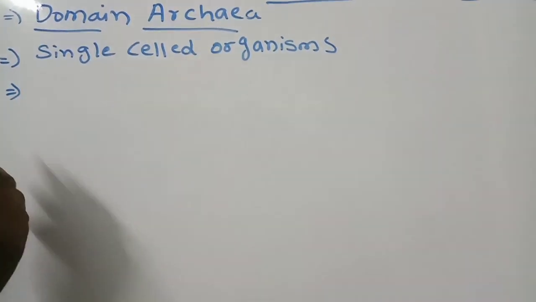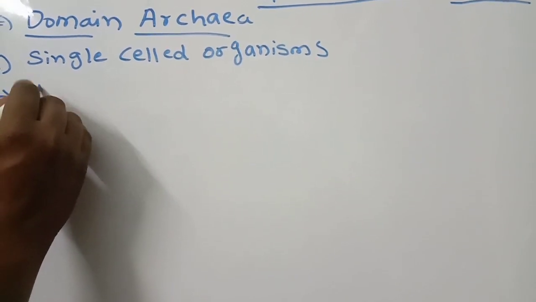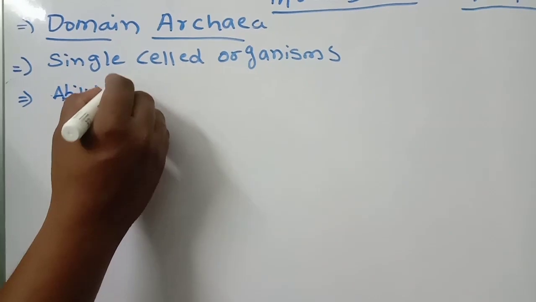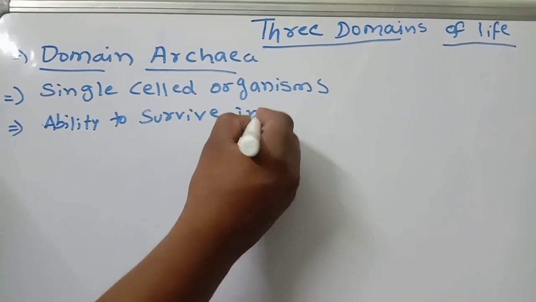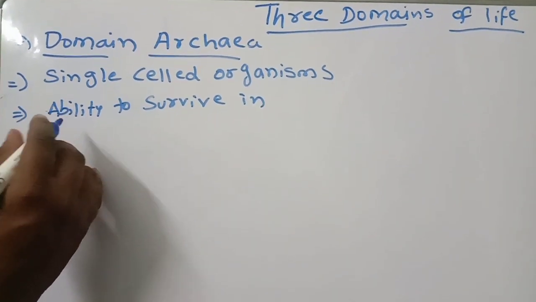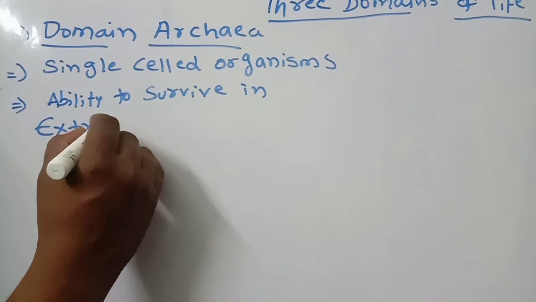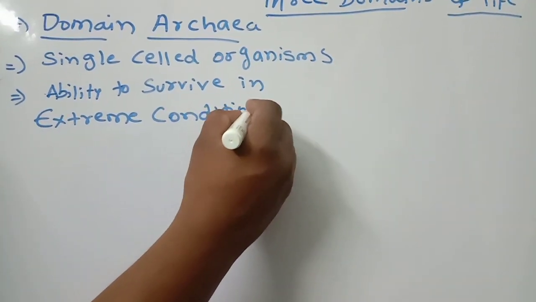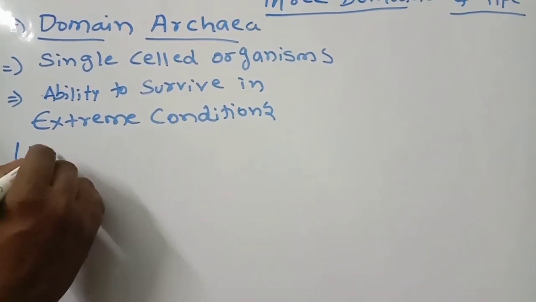Number two, these organisms have the ability to survive in extreme conditions. Very, very important, the word extreme conditions. What are the extreme conditions?